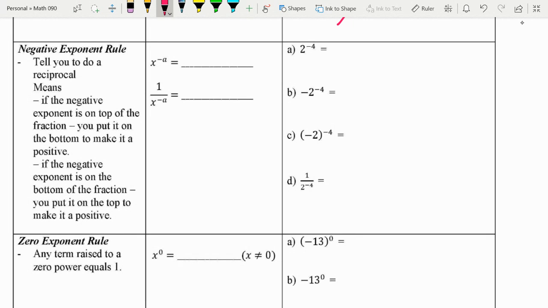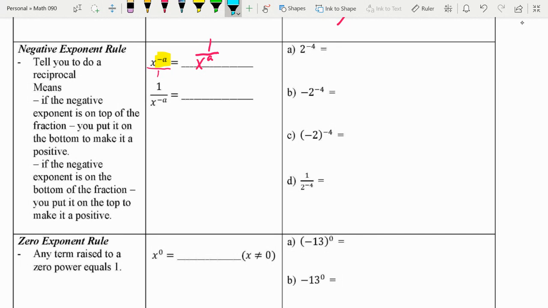So anytime we have a negative exponent, I immediately want to think about it as a fraction, because the only time we can have negative exponents is in scientific notation. Here, I want this to be a positive exponent. Since that's a negative exponent in the numerator, I'm now going to have that be a positive in the denominator. So it's actually going to be 1 over x to the a.